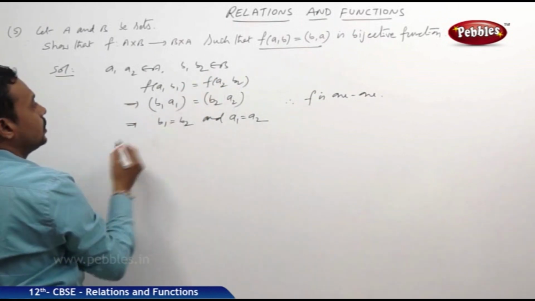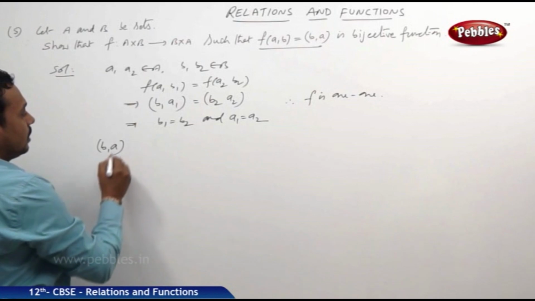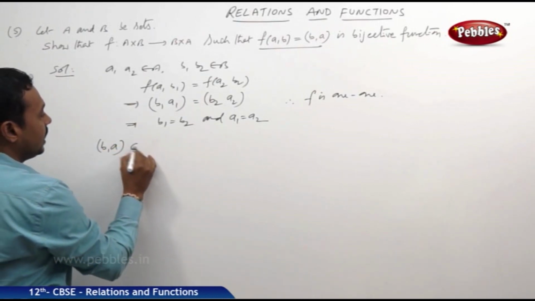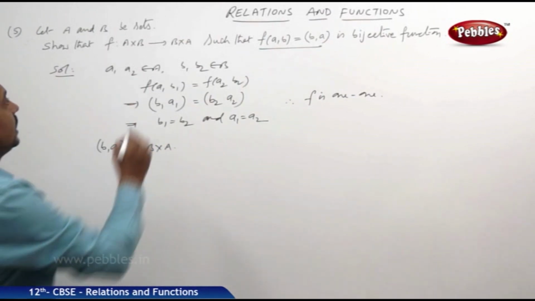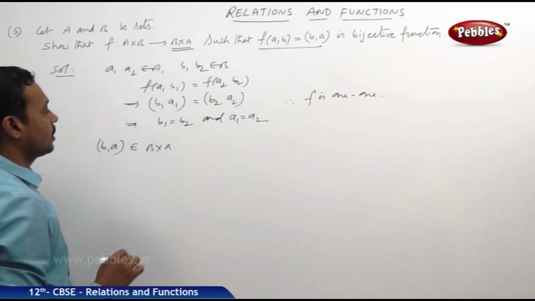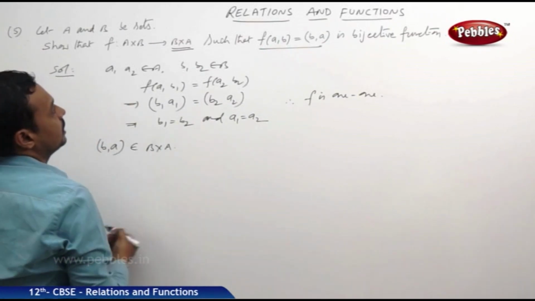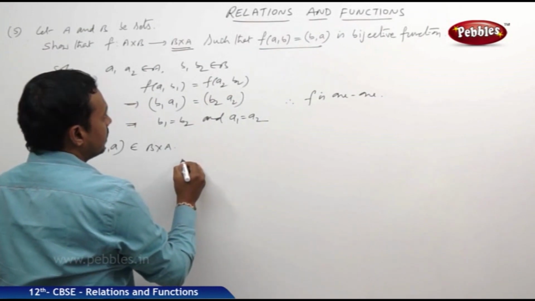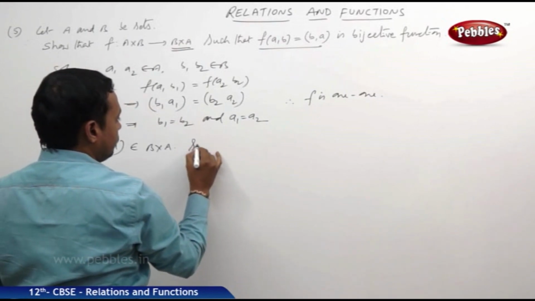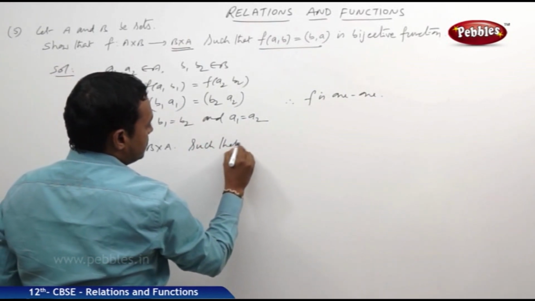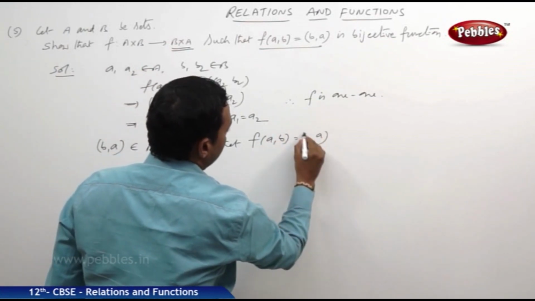Now, onto. Suppose we take one element (b, a) belonging to B cross A, such that f(a, b) = (b, a).